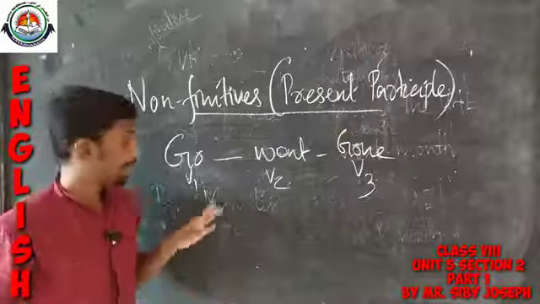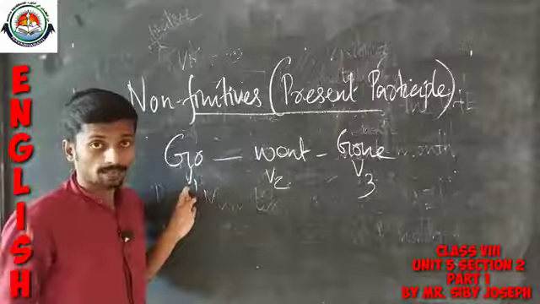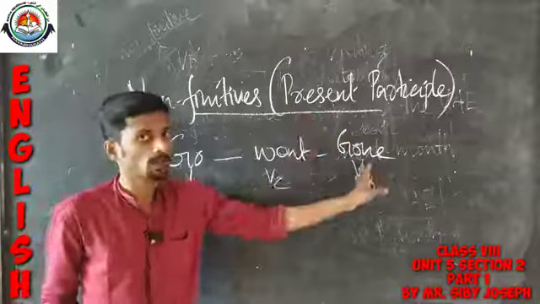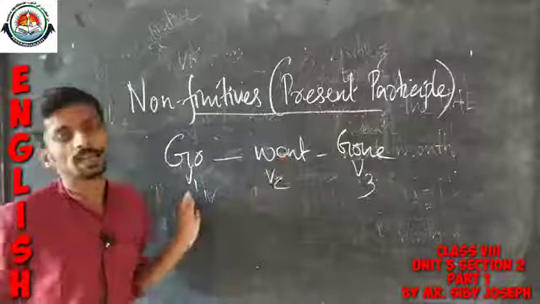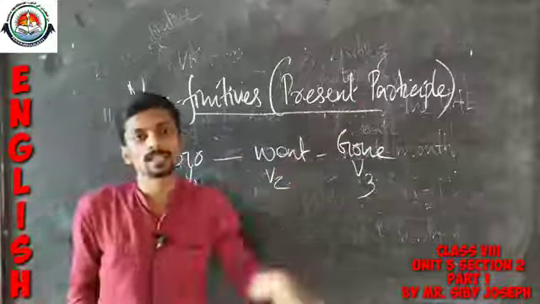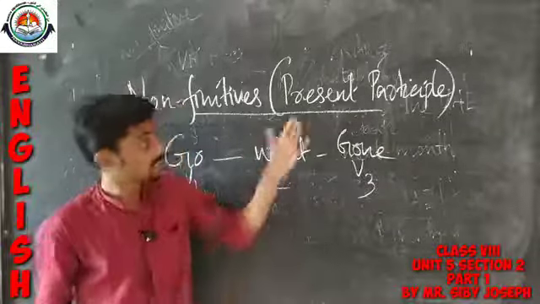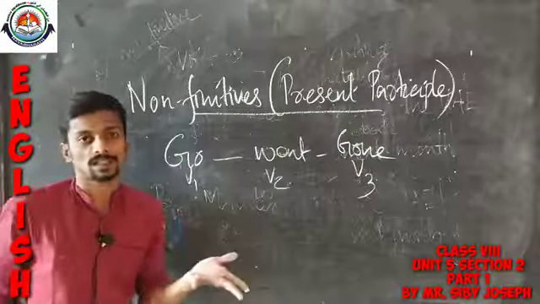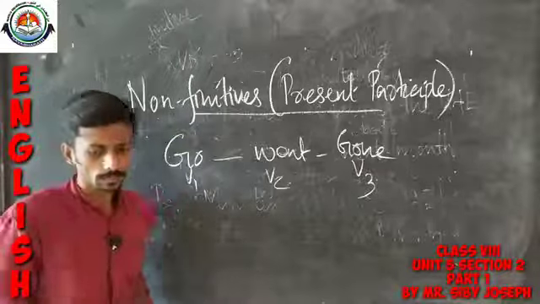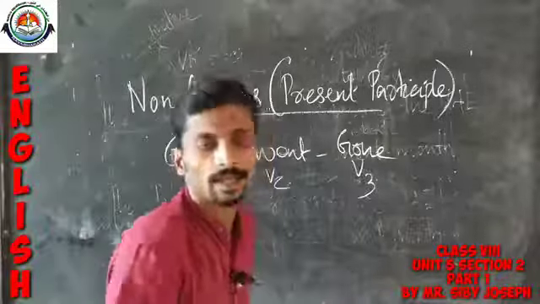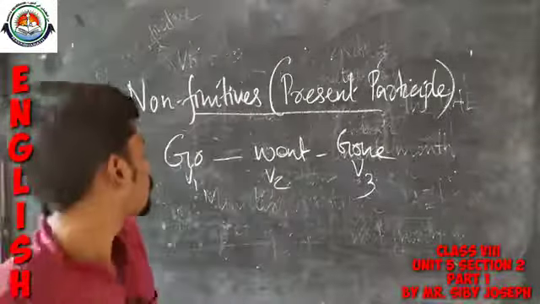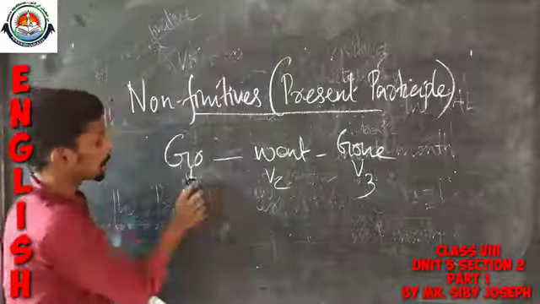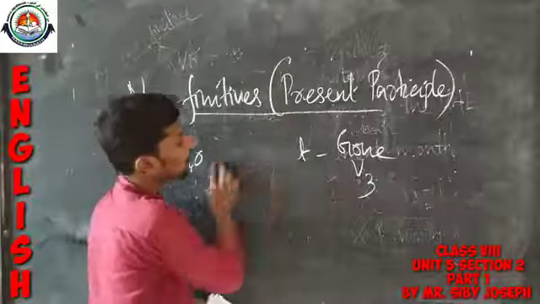You know that a verb has a past participle form. Likewise, each and every word has a present participle form also, and this present participle form is also known as non-finitives. Now, do you have any idea what the present participle form of the word go is?